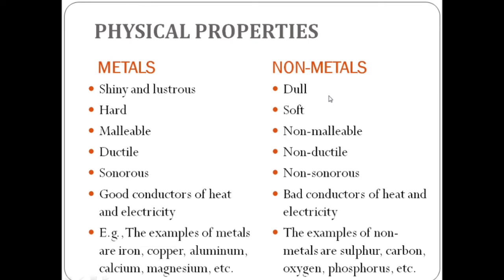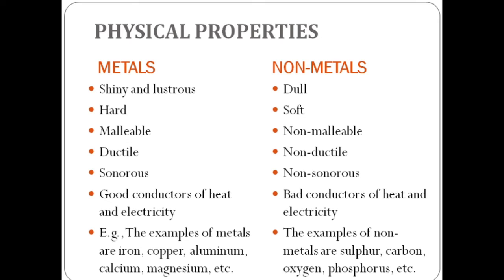Then we also discussed non-metals. They are dull, soft, non-malleable, non-ductile, non-sonorous, and bad conductors, or poor conductors, of heat and electricity. The examples of non-metals are sulfur, carbon, oxygen, phosphorus, etc. So these are the physical properties of metals and non-metals.